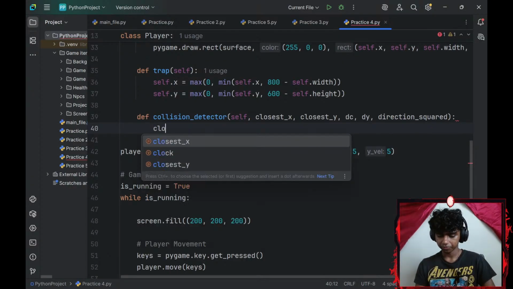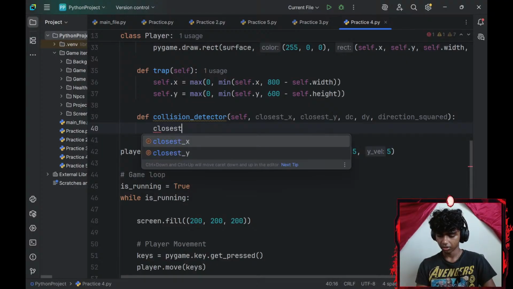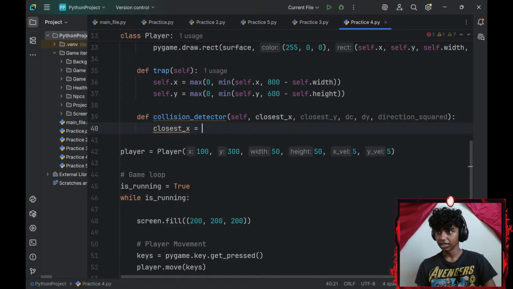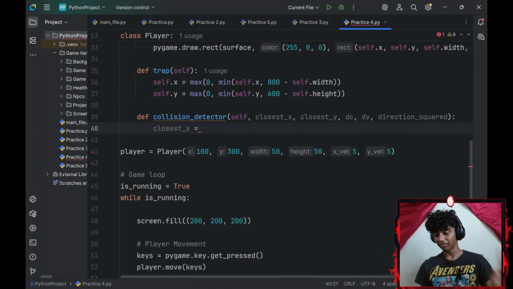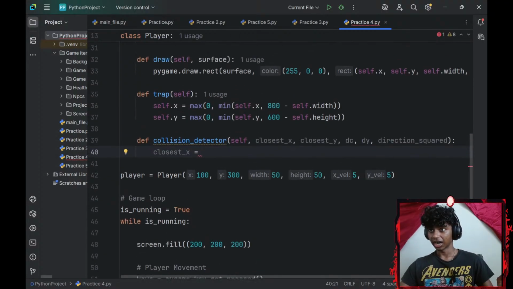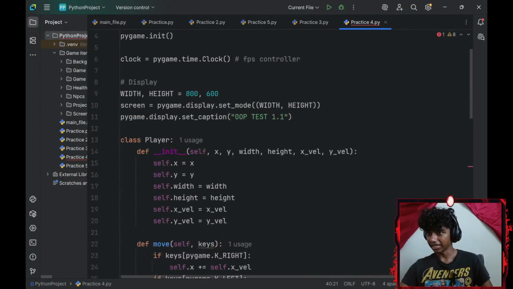Okay, so my closest underscore x-axis equals to my enemy's x-axis. So enemy, I don't have an enemy yet. I might have to, excuse me guys, I might have to create an enemy class as well.